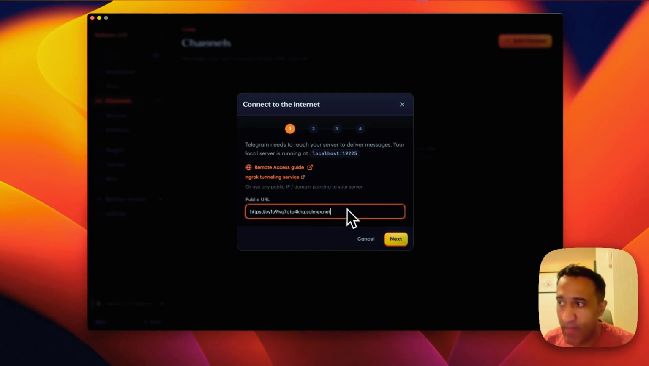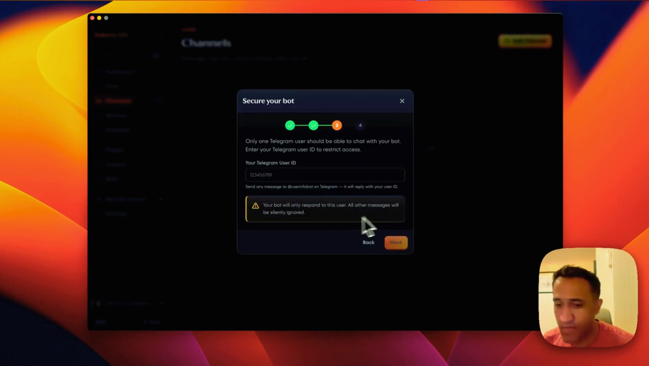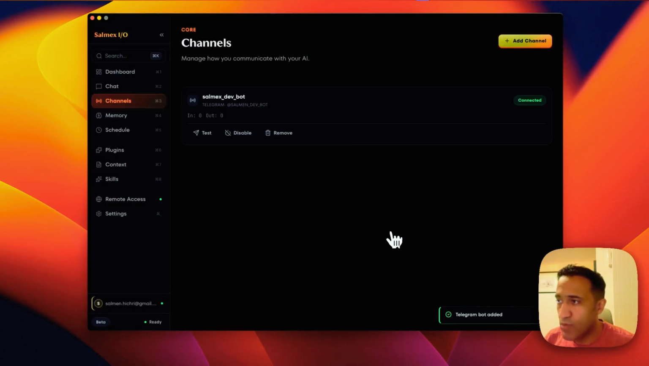We paste the public URL that's unique to our own Salmex.io instance. And then we enter the other Telegram specific information. And that's it. Our bot is live. When we open our Telegram, we can communicate with it. So we are going to see an example.